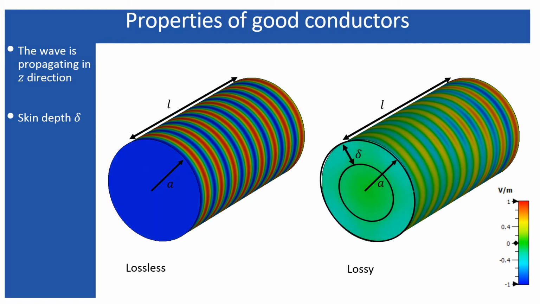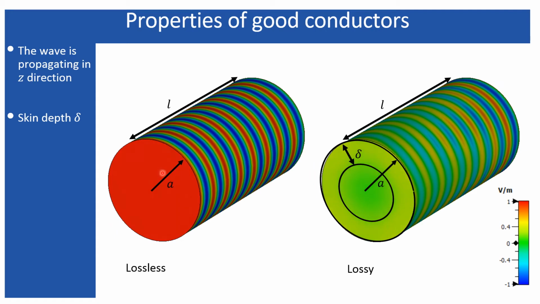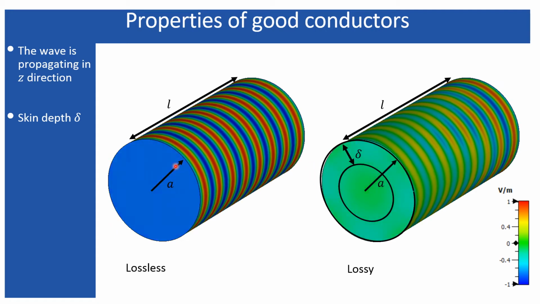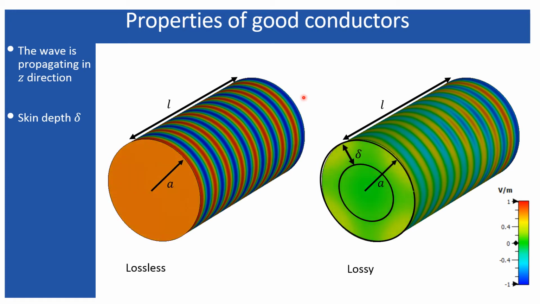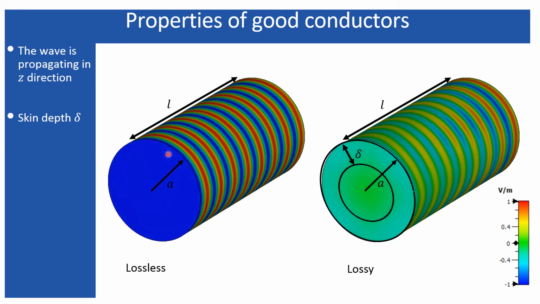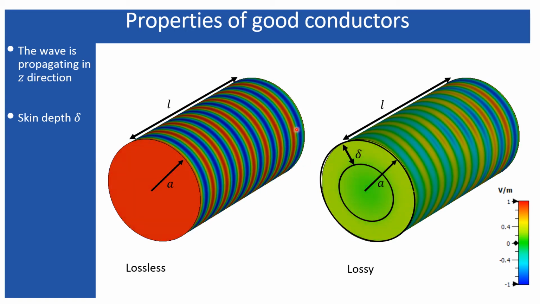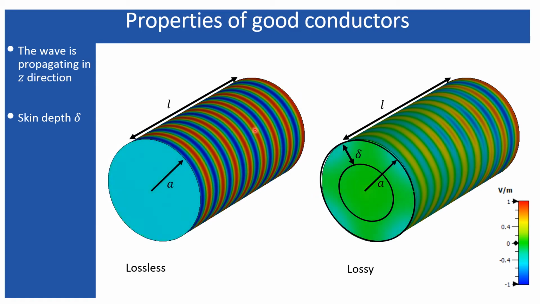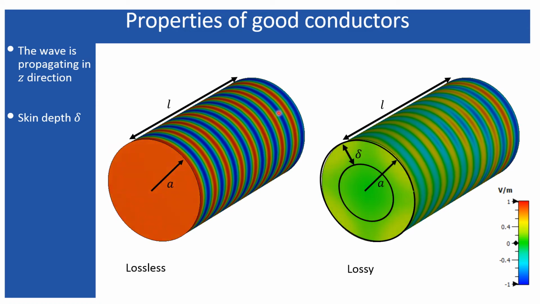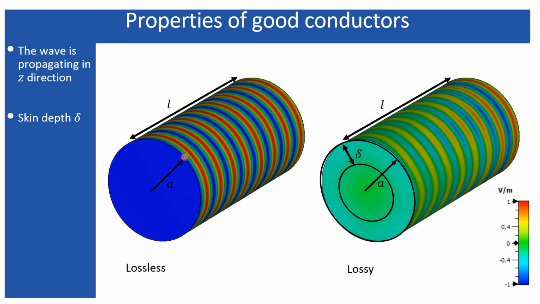In this slide, I have represented an animation based on two wires. The two pieces of wire have similar dimensions, that means similar length and similar radius, and are being fed by the same electromagnetic wave, but one is lossless and the other is a lossy medium. While the wave is propagating through the lossless medium, you can see each and every amplitude from the initial position to the end positions being maintained.